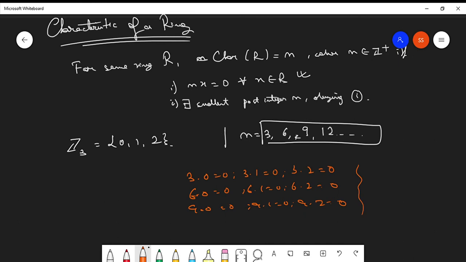But are all these positive integers the characteristic of the ring Z3? No. The smallest one amongst these n values, which is 3, will be the characteristic of Z3.